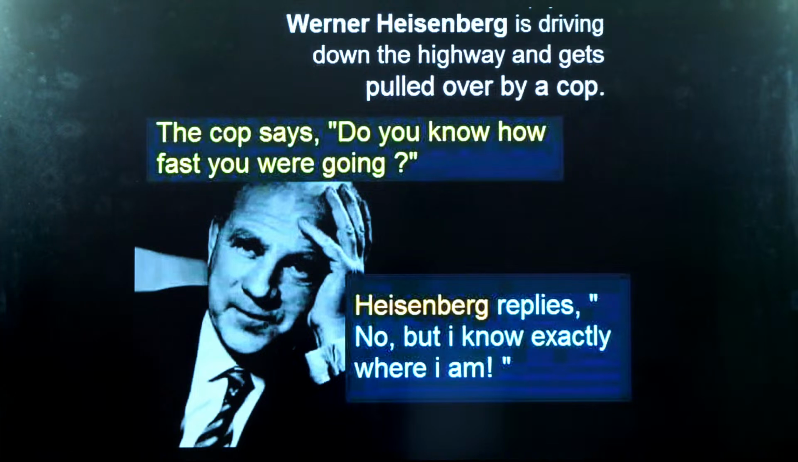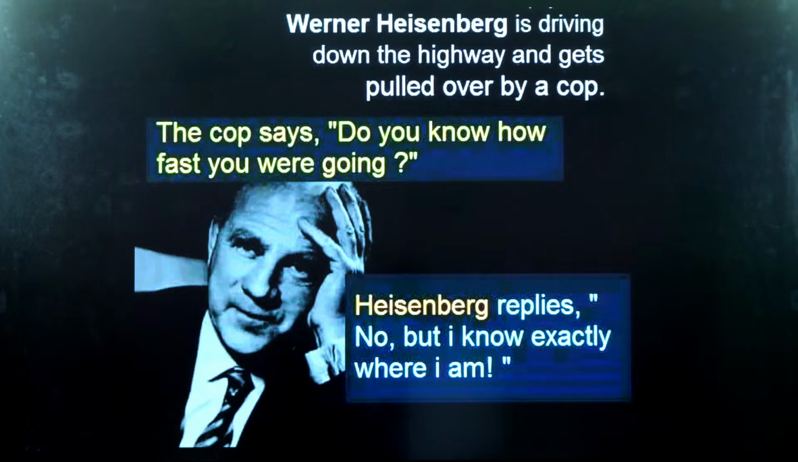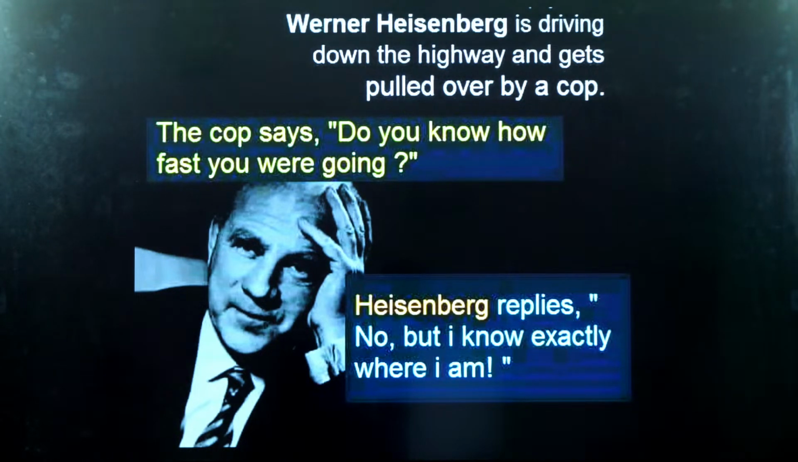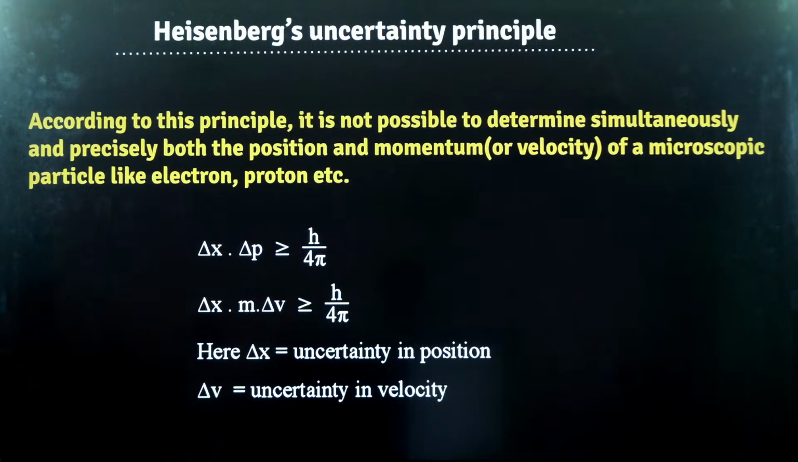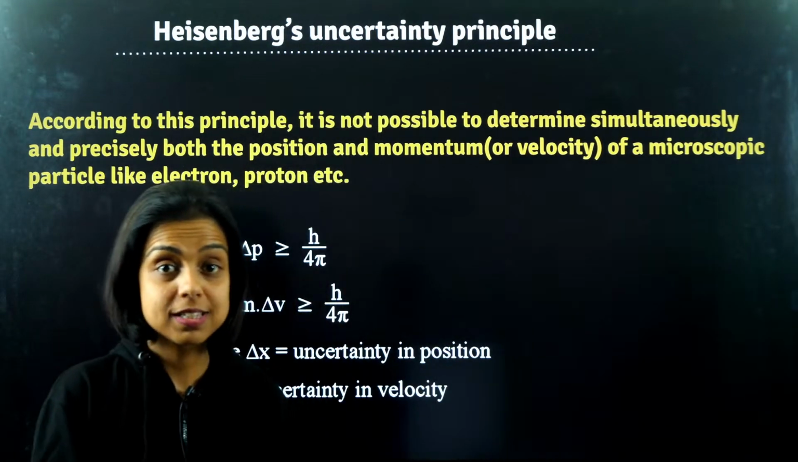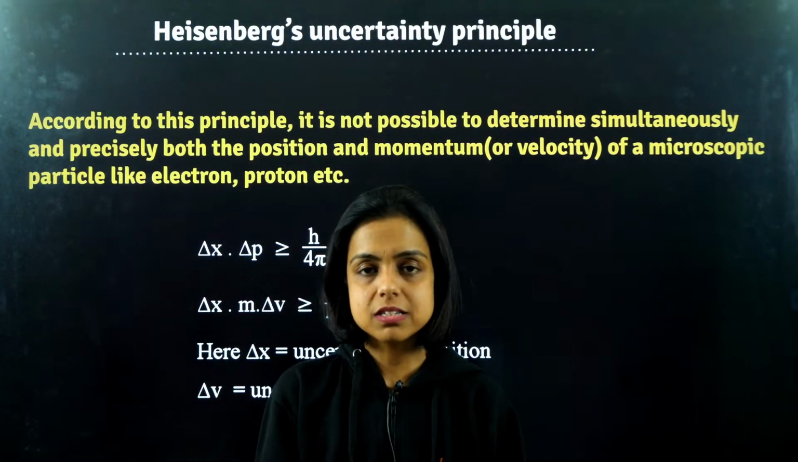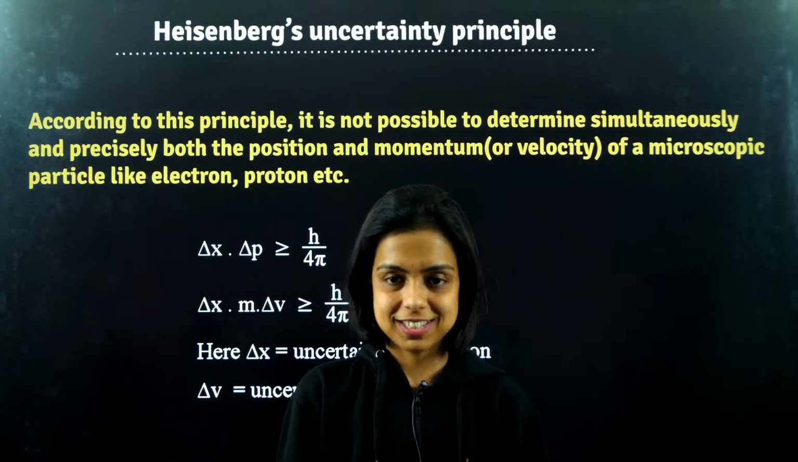A meme on the same. So Werner Heisenberg is driving down the highway and gets pulled over by a cop. The cop says, do you know how fast you are going? Heisenberg says, no, but I know exactly where I am. I don't know my speed, I don't know my velocity, but I know my position. Because if I can tell my position exactly, I can't be 100% sure about my velocity.